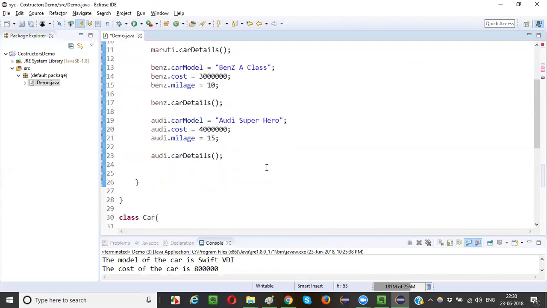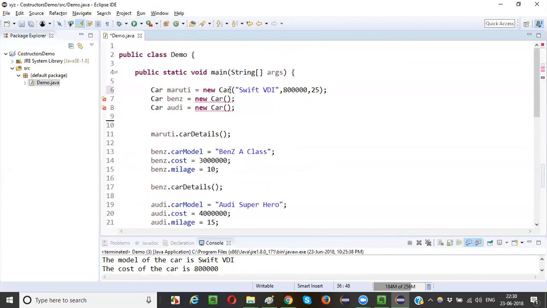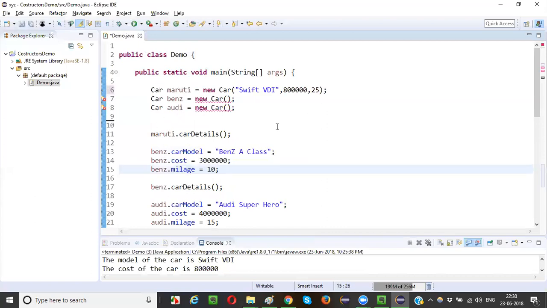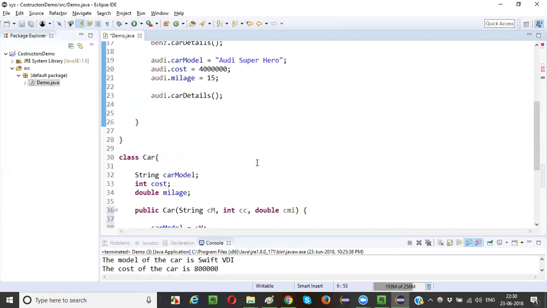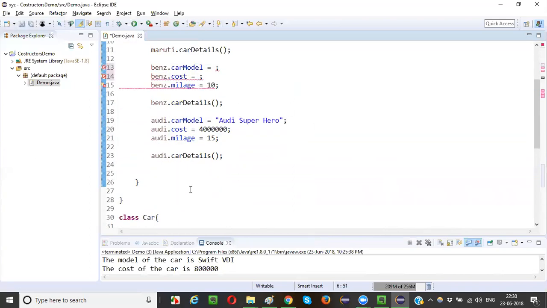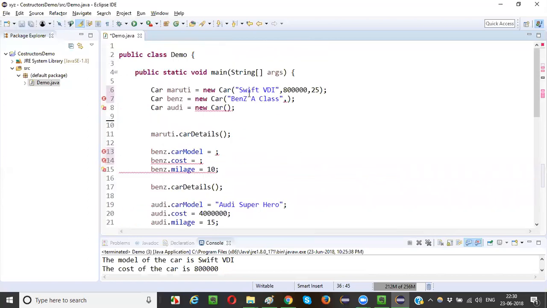While creating the object itself, I will be calling this constructor, guys. I'm going to call the parameterized constructor while creating the object itself. I don't have to specifically initialize each and every variable now. Simply I need to pass these values to the respective constructor. Now Benz is also the same thing, guys. Remove this value here, put it inside the constructor as an argument. These are parameters, and these are the arguments. The constructor is being called from here, and these are the arguments which will be passed to the parameters in the constructor of the class. Remove this, put it here.